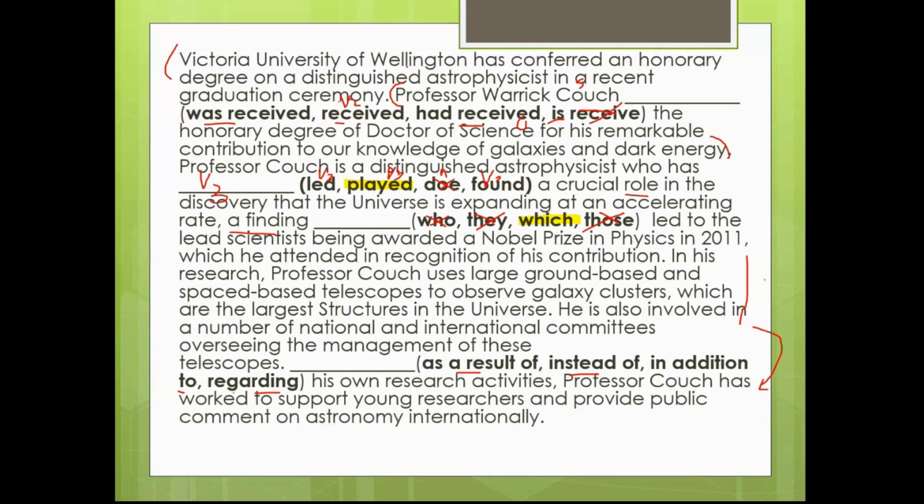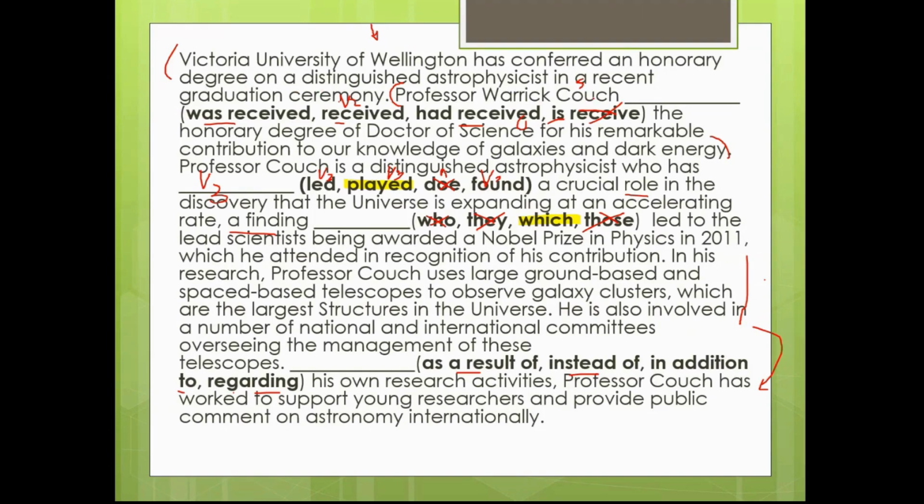So here Victoria University of Wellington has conferred an honorary degree on a distinguished astrophysicist in a recent graduation ceremony. So this university, Victoria University of Wellington, they have conferred an honorary degree on a distinguished astrophysicist in their recent graduation ceremony.